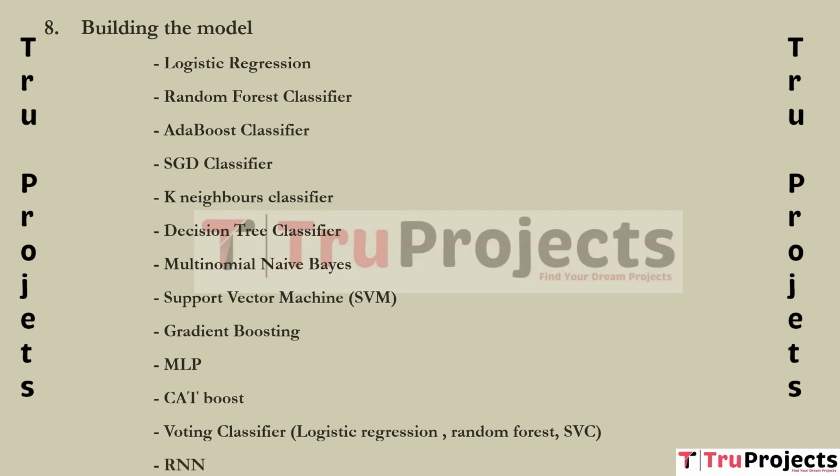Next algorithm is RNN, which is recurrent neural network. It is a type of neural network designed for processing sequences of data by maintaining a hidden state that captures context from previous time steps. RNNs are used for sequence-based sentiment analysis as they can capture contextual information in text data, making them suitable for tasks like analyzing reviews.